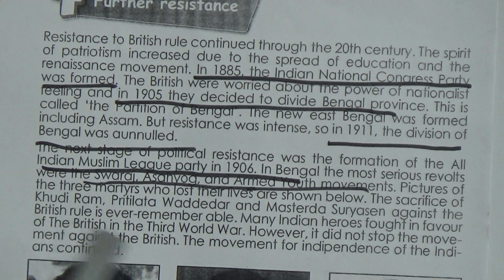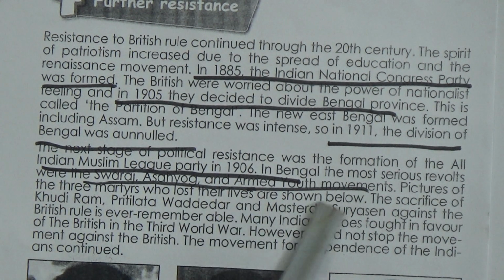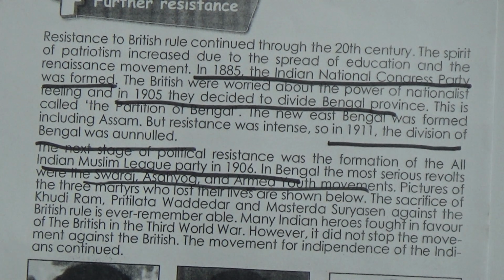Pictures of the 3 martyrs who lost their lives are shown below. Now look, this is Khudiram Basu, Pritilata Wadadar, and this is Mastada Surya Sen. They sacrificed their lives in those movements. The sacrifice of Khudiram, Pritilata Wadadar and Mastada Surya Sen against the British rule is ever remarkable.